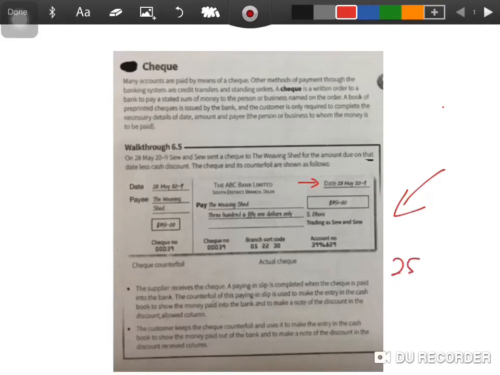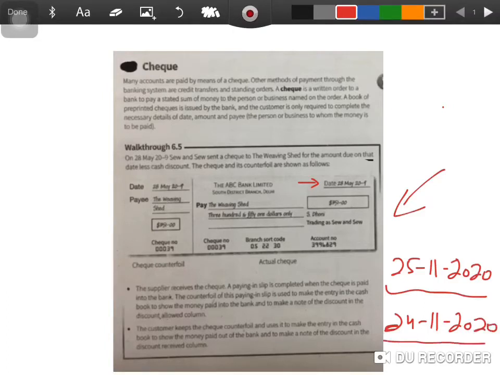25th November 2020 on the check, then obviously the bank is not going to pay the person before this date, right? So if the person goes to the bank with the check on 24th November, the bank will not pay the person. The bank will ask him to come on the 25th, since the date of the check is 25th November. So the money for the check cannot be paid before the date.